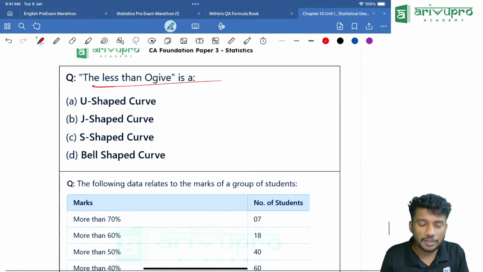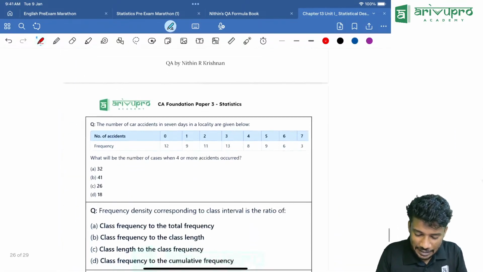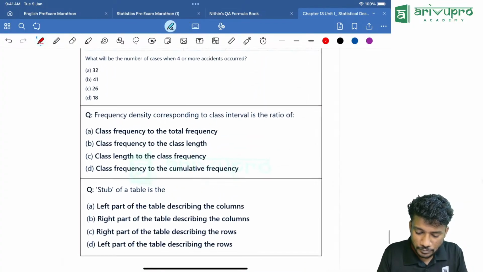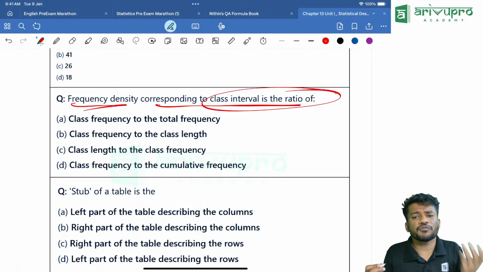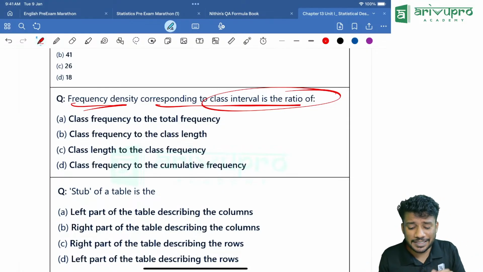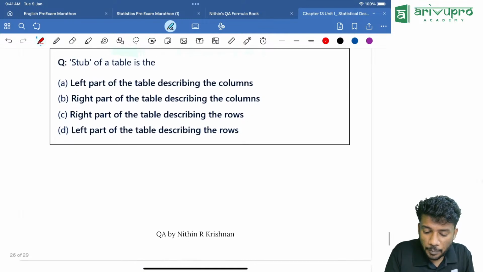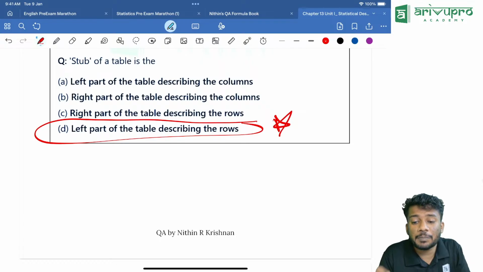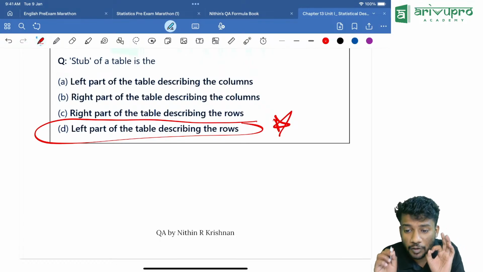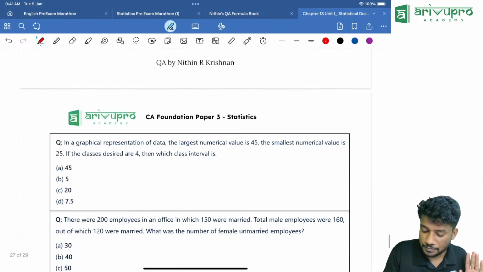Next one, less than or G is what? What do you think? You should answer me. Frequency density corresponding to a class interval is what? Class frequency divided by the total frequency. Then stub. Stub is what? The left part of the table describing the row. Very important. Keep a note of it, people.